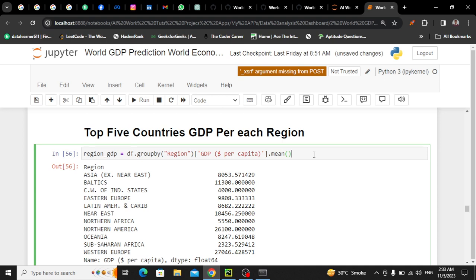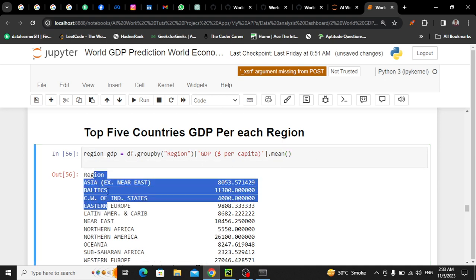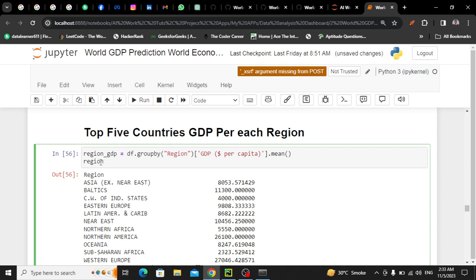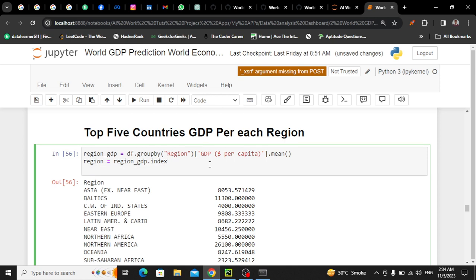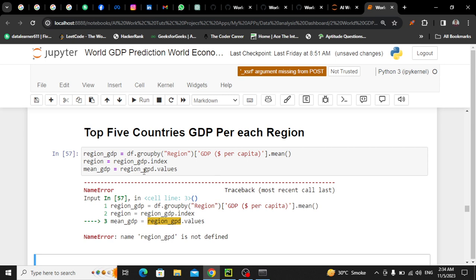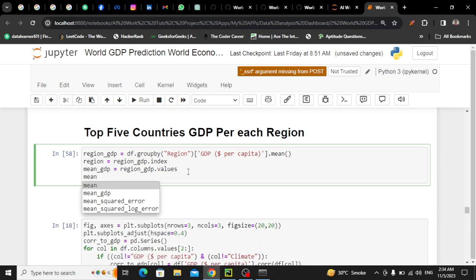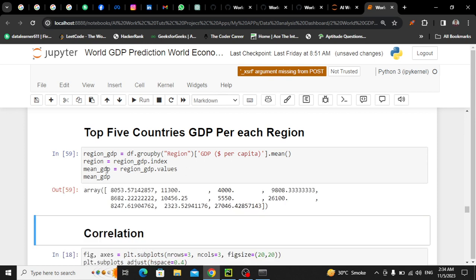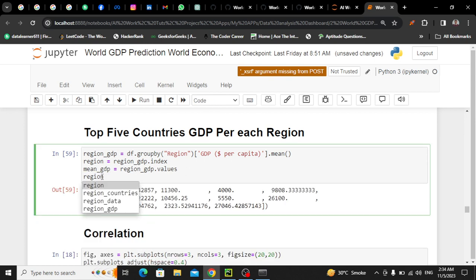ठीक है। अब मैं first of all I take the labels, इसको मैं कहता हूँ regions will be equal to region GDP dot index because I'm taking this thing, and these are the values. So this will be mean GDP will be equal to region GDP dot values. See, control C, control V, control V and run it. Okay, so हमारे पास mean GDP आ गया, this is the mean GDP, and we have also a region.